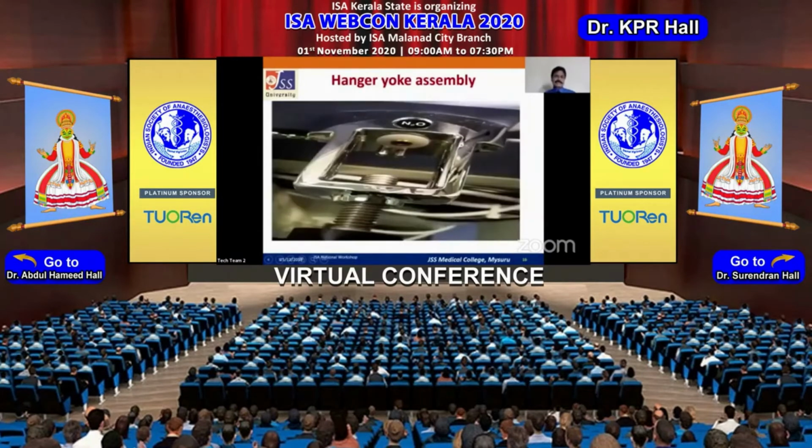Coming to the hanger yoke assembly, one of the very important safety features that was adopted later is the Bodok seal.